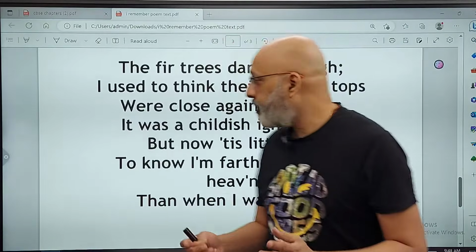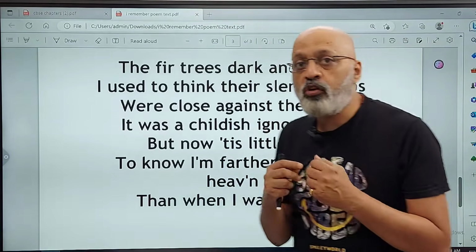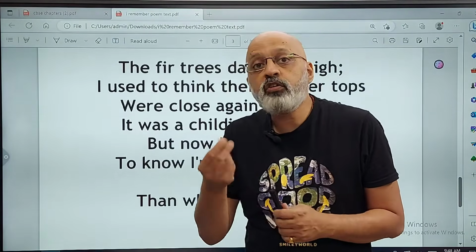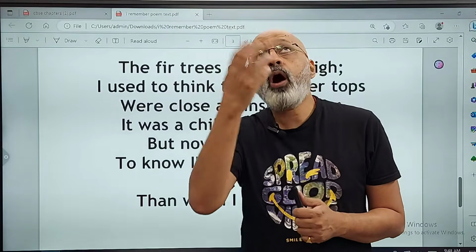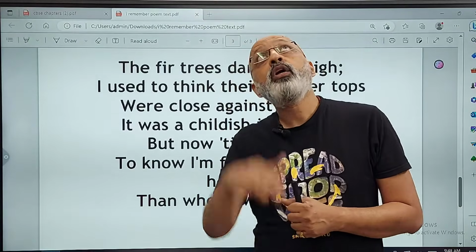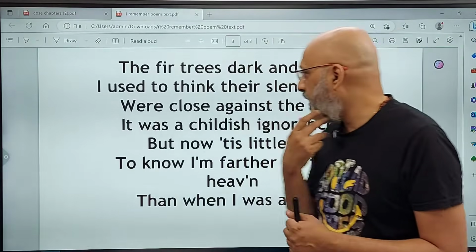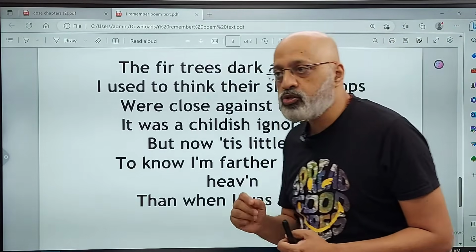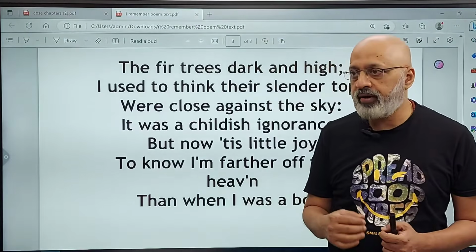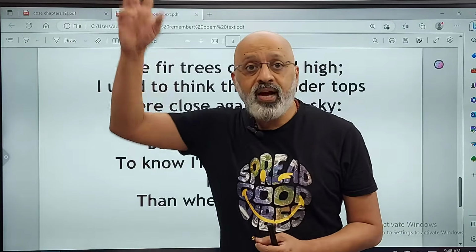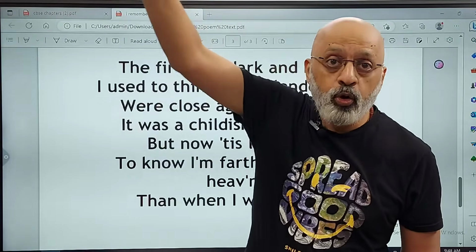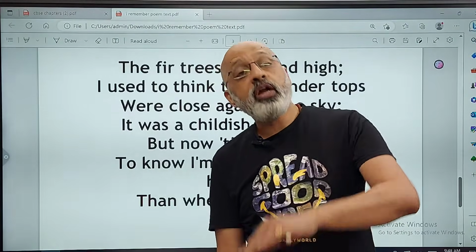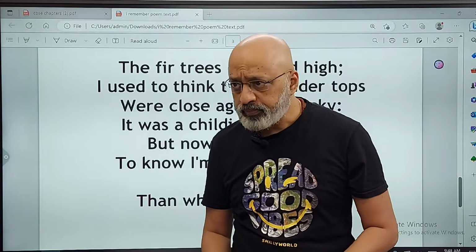And dark and high kind of conveys a sense of mystique. There's a sense of mystique. There is a sense of the unknown. You don't really know how tall they are, because as a child, you wouldn't even be able to see them very clearly, right? I used to think their slender tops were close against the sky. I used to think at that time as a child, right, that they were close against the sky, that they could almost, you know, say hello to the sky. They were so close, because from a child's point of view, they would indeed look so tall.